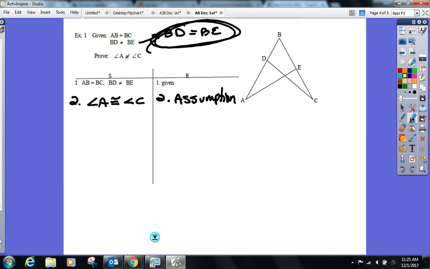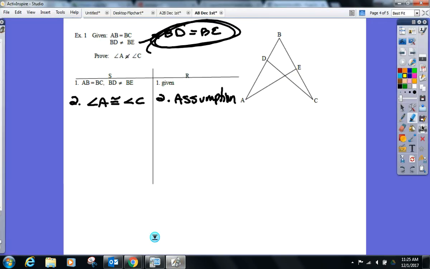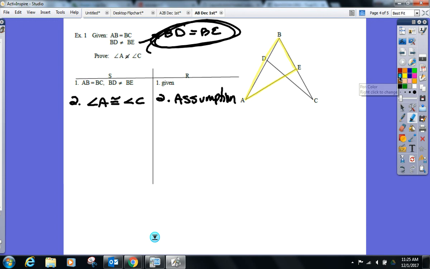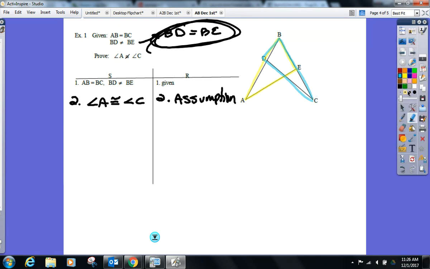Okay, did we pick a pair of triangles? What's our triangles? C, B, D. All right, everyone ready? Those contain full sides, BD and BE. Let's go to the givens.